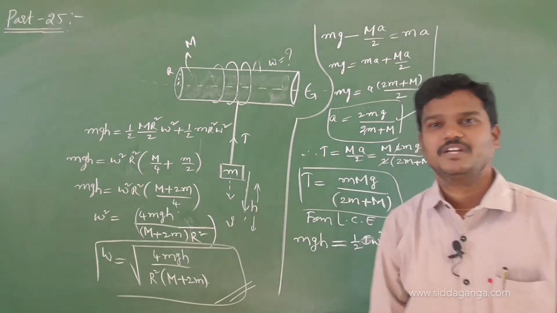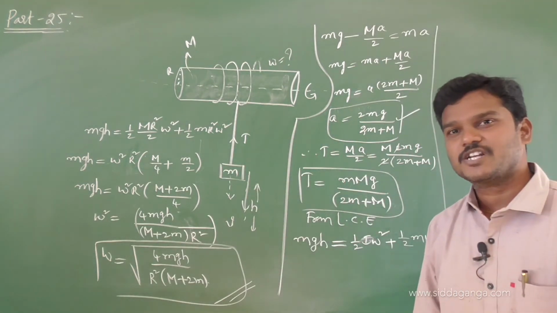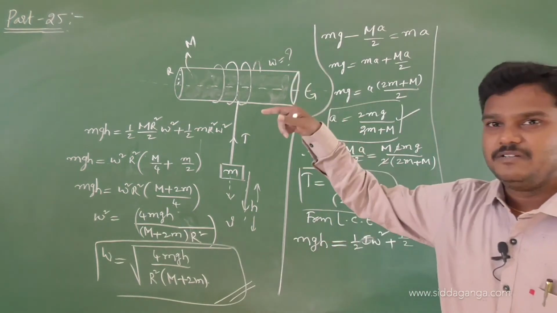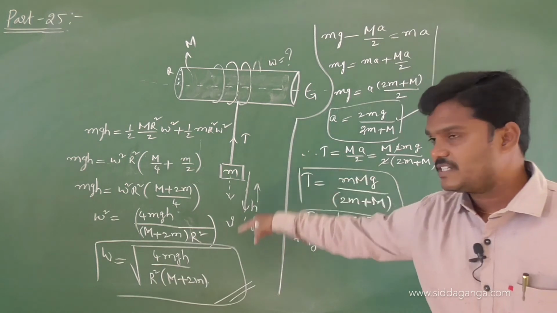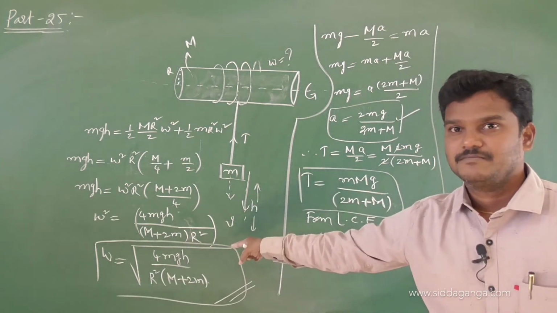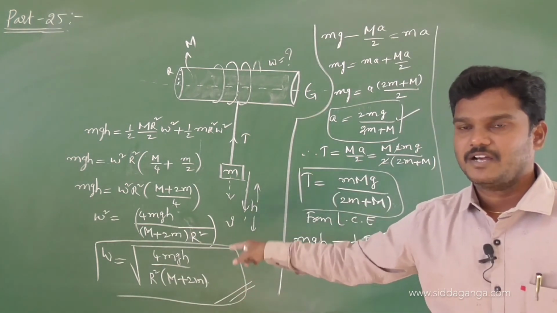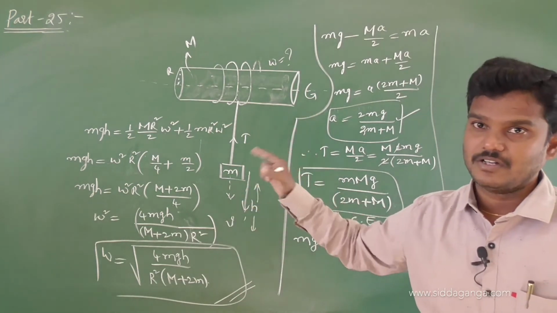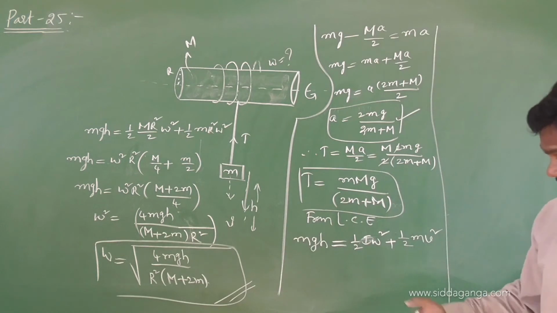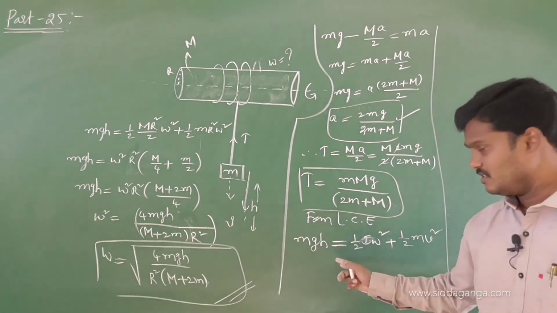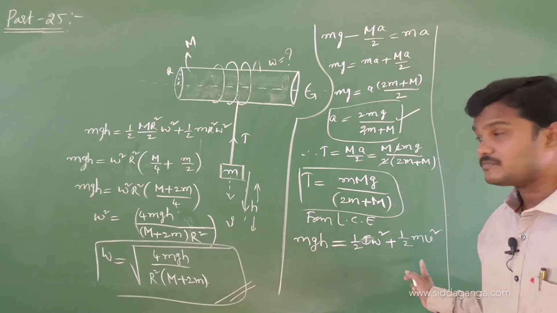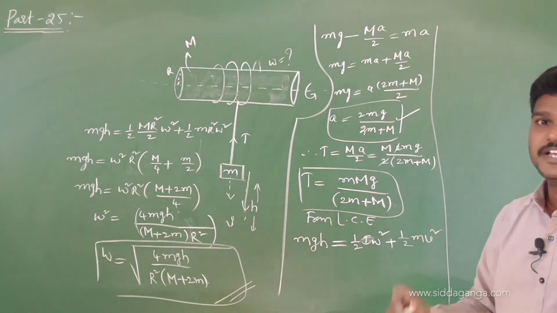I combined both equations, then I got the tension in the string and the acceleration. To get the angular speed, if the speed increases, it will gain some kinetic energy, and the loss in potential energy is equal to the gain in kinetic energy, mgh, which is equivalent to half I omega square plus half m v square, and simplify the equations.